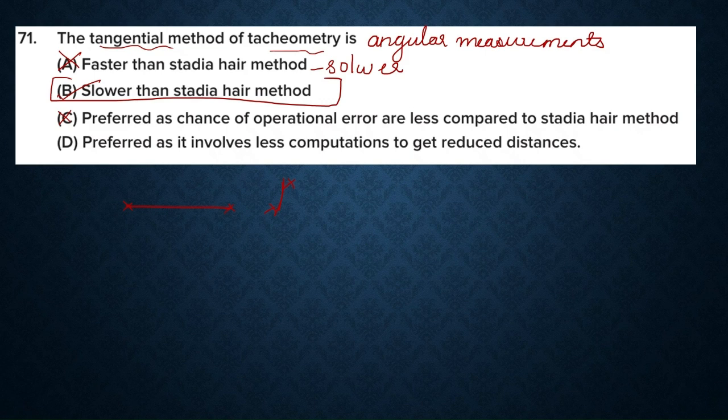That's also wrong, it involves more calculations, because it is using trigonometric relations to compute the horizontal and perpendicular distances. So our answer is option B, slower than Stadia-Hare method. The tangential method of tachyometry is slower than Stadia-Hare method. Clear?